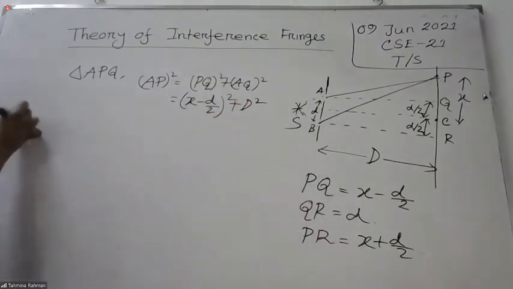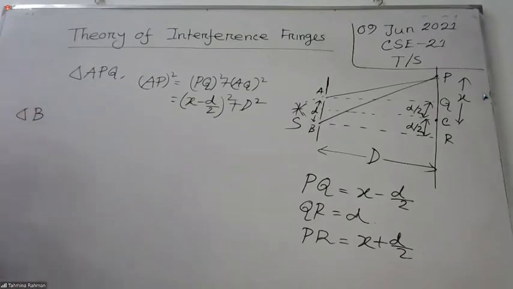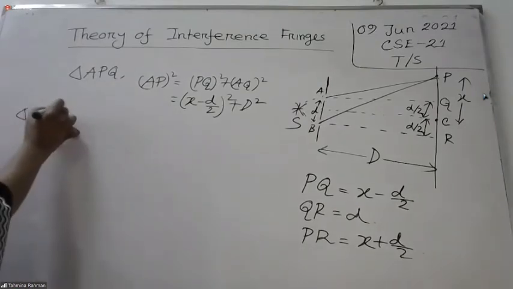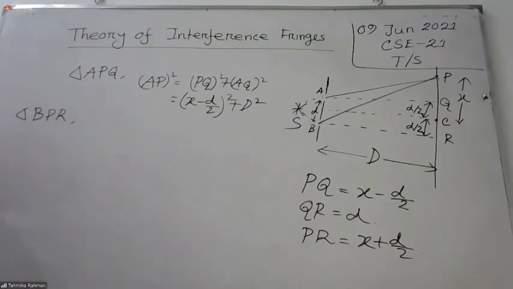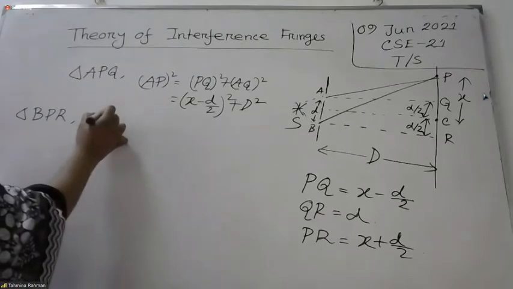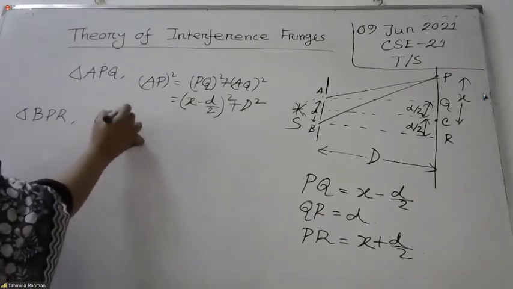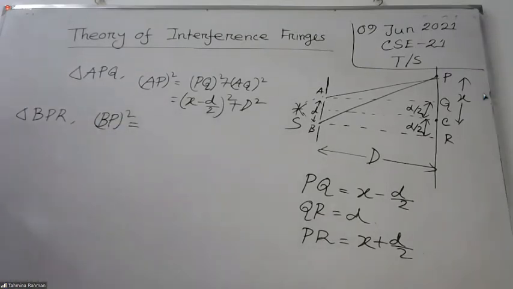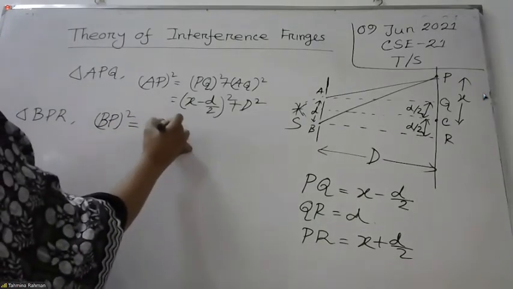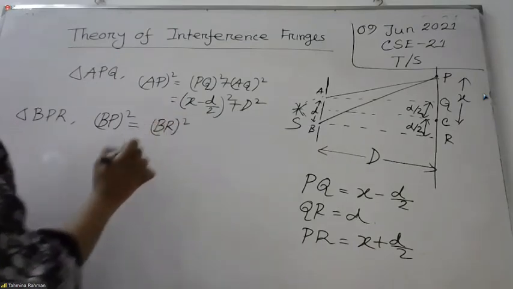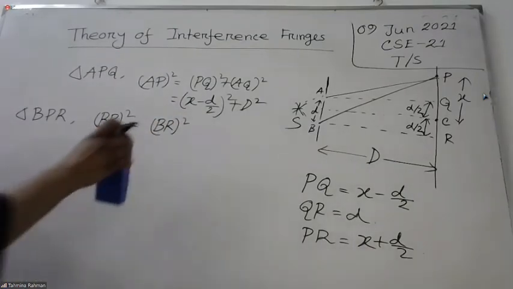Now come to triangle BPR. Which one is the hypotenuse here? BP. Yes, that is BP square. What can we write? BP square equal to BR square plus PR square.